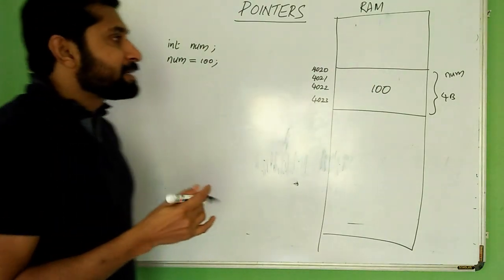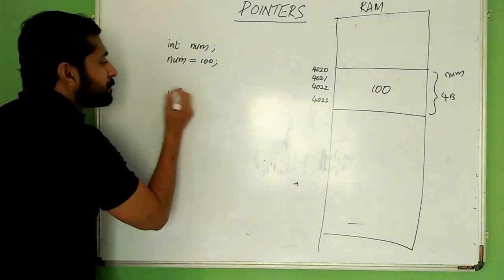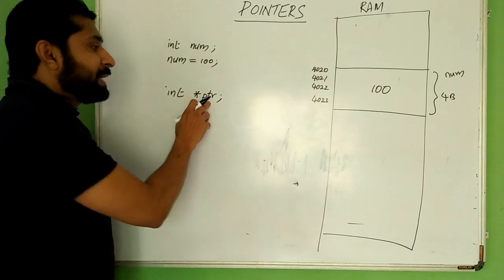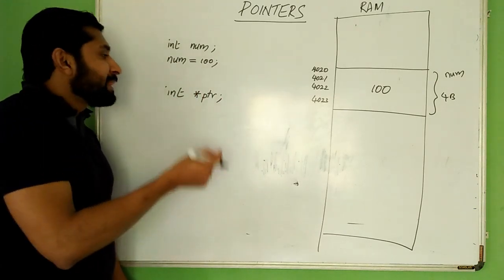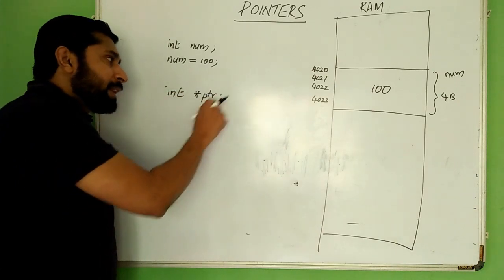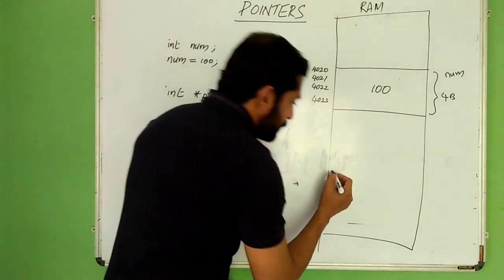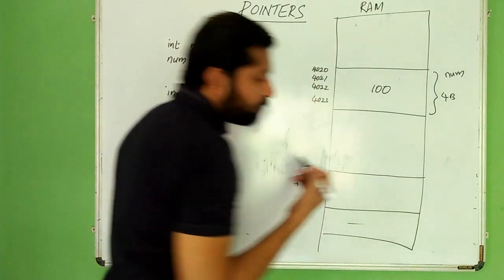Now again we are creating a pointer. Say int star ptr. So ptr is a pointer. This is also a variable. The memory allocation will be done in the RAM itself. So suppose here we have some other number of bytes.